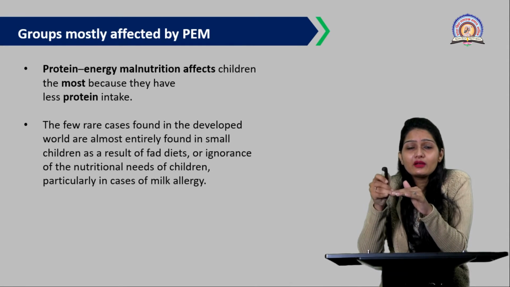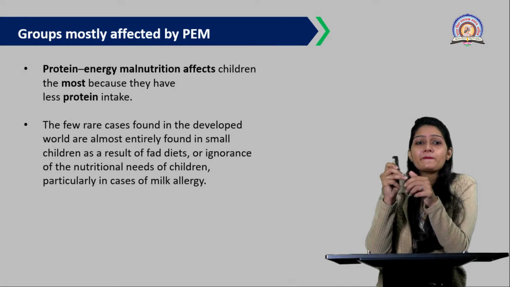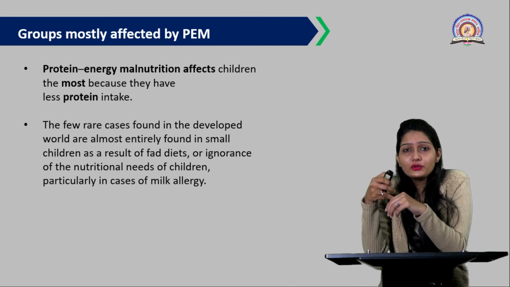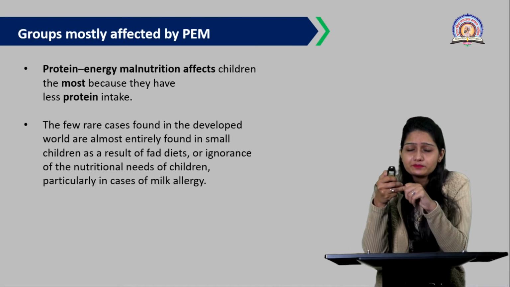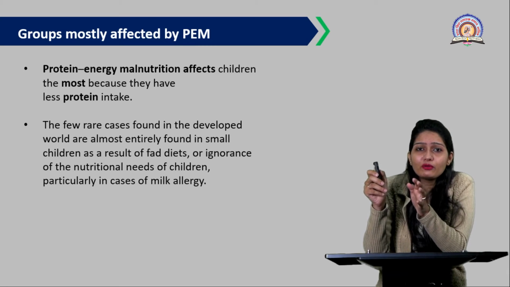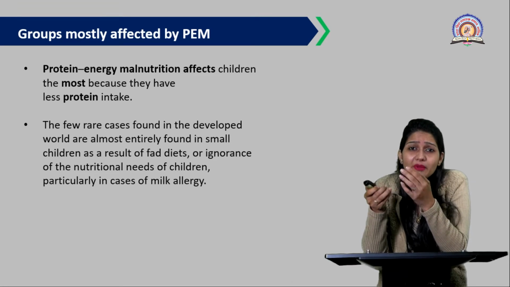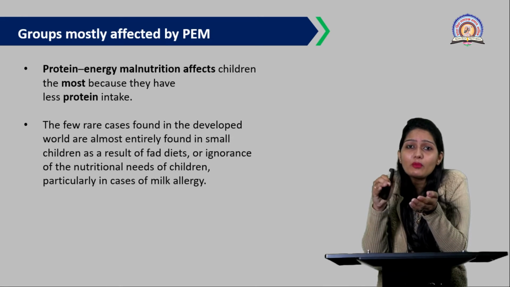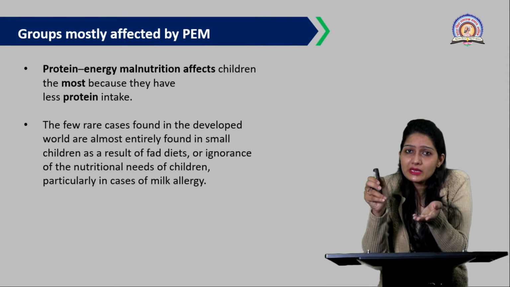As I am saying purposefully, undernutrition, that is, protein energy malnutrition, is the undernutrition. Remember this, right? So this protein energy malnutrition mainly affects children most because they have less protein intake. As you know, children have an attitude like, I'm not going to eat this kind of food, I don't like this kind of food. Because of this behavior, they take improper or insufficient food, and because of that, it can lead to protein energy malnutrition.